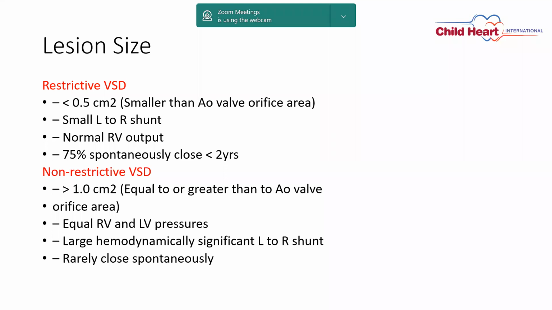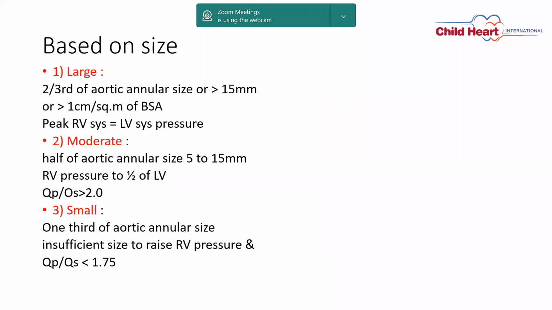How can we say that this is a restrictive VSD or a non-restrictive VSD? If it is less than 0.5 centimeter square, smaller than the aortic orifice area, with small left to right shunt, normal RV output, it is restrictive, otherwise non-restrictive. This is a very vague term. Based on the size, we can say it is large, moderate, or small.